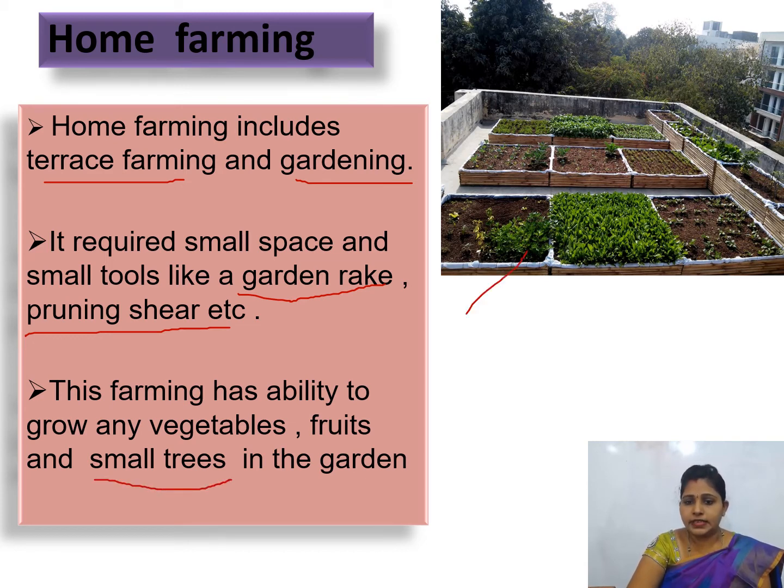Here you can see terrace farming. In terrace farming, like for example in this picture, they have planted crops on the terrace of the house. That type of farming is known as home or terrace farming.